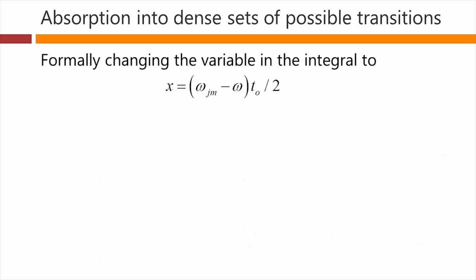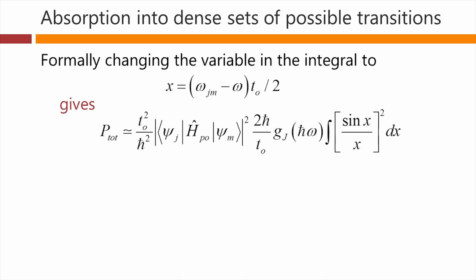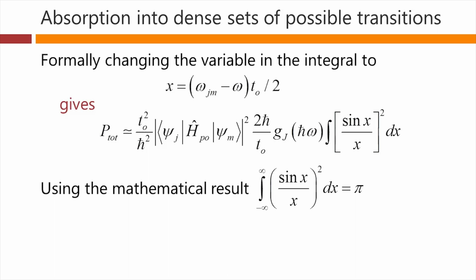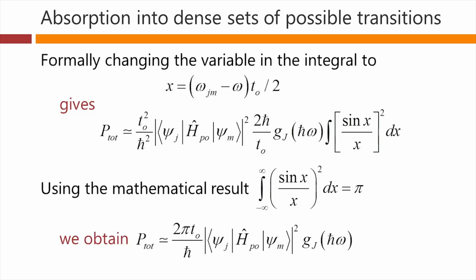So, formally changing the variable in this integral just for mathematical purposes, we can perform this integral, and our integral just turns into a purely mathematical one, and this particular integral is one that we can perform. And the result of that particular mathematical integral is just pi. And so, as a result, we'll obtain a total probability of making some transition that is given by the following